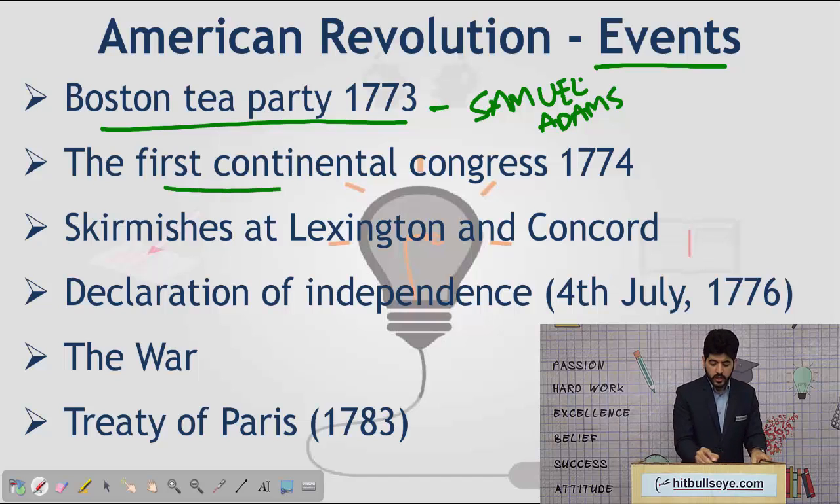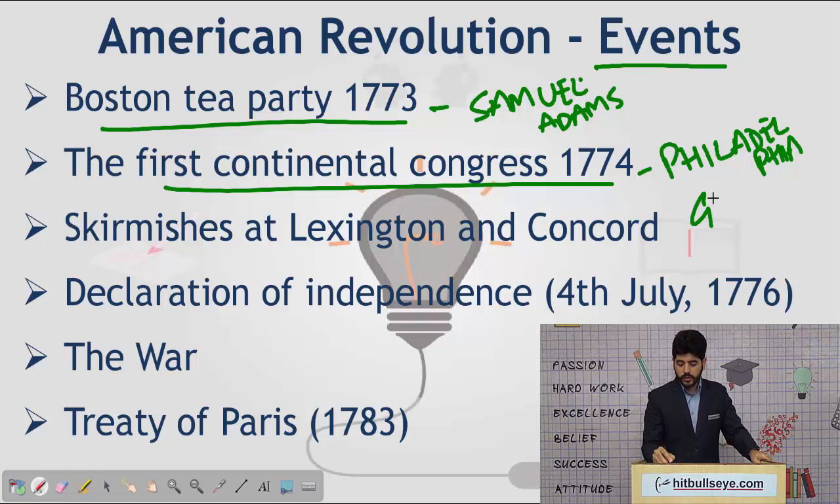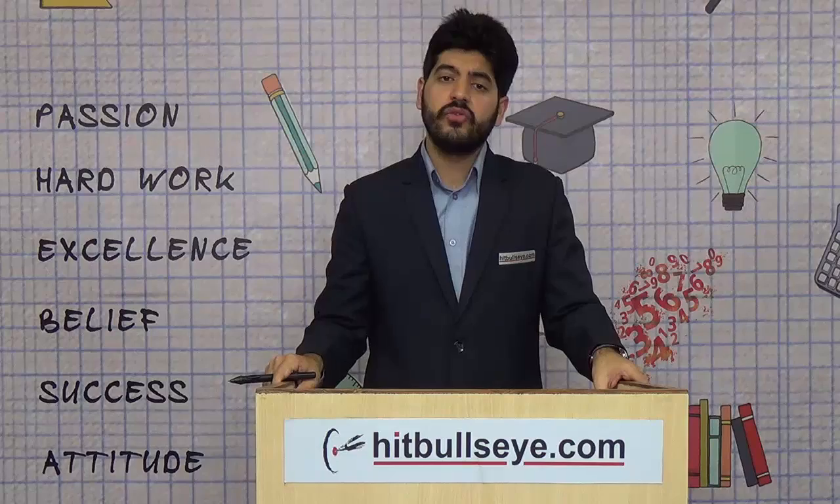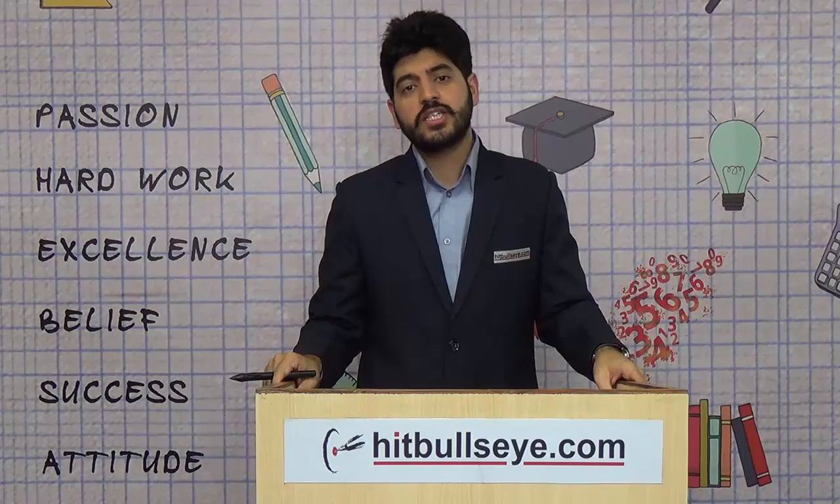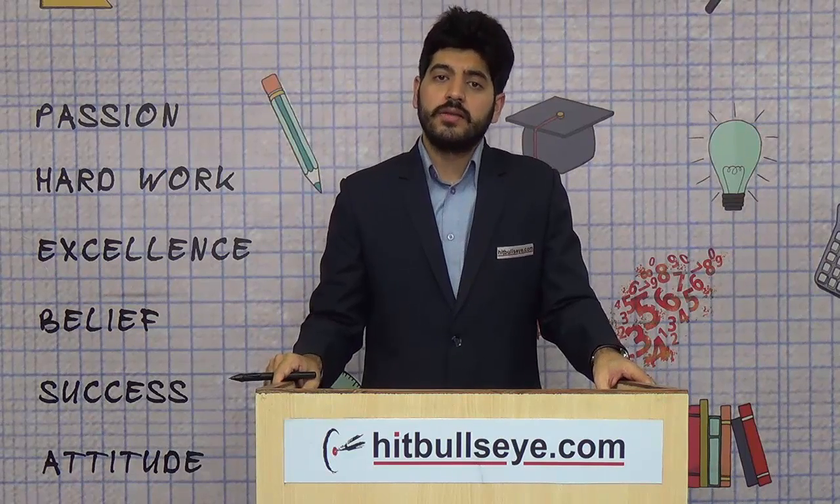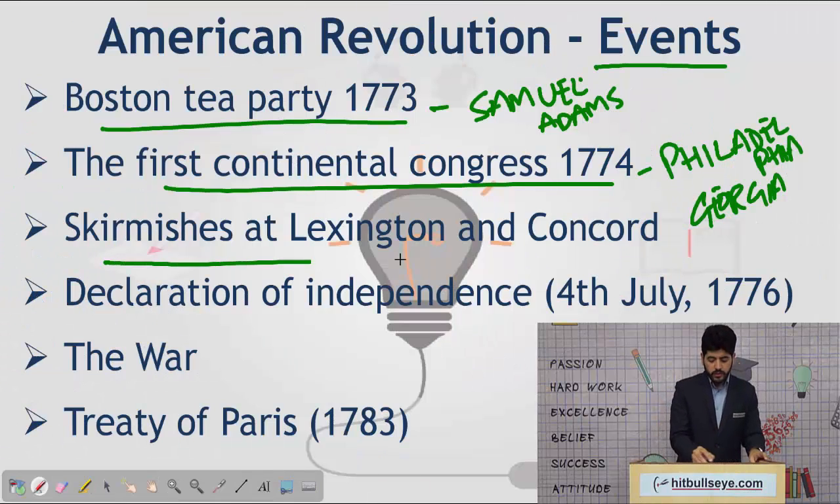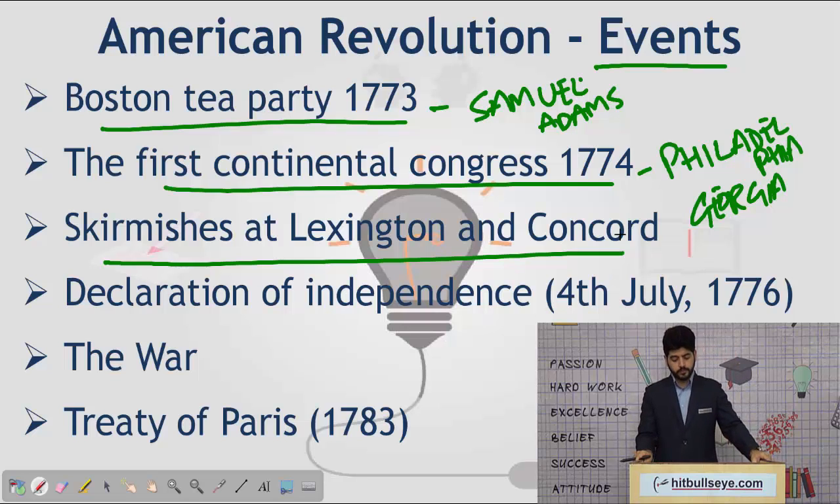Next is the First Continental Congress held in 1774 in a place called Philadelphia. In this, all the colonies had taken part except one colony, which was Georgia. And in this Continental Congress, they declared that they are not happy with the way in which the British were conducting trade, and they demanded that if they are to be taxed, there has to be some representation in the British Parliament. After this, we come across various minor skirmishes in places such as Lexington and Concord.